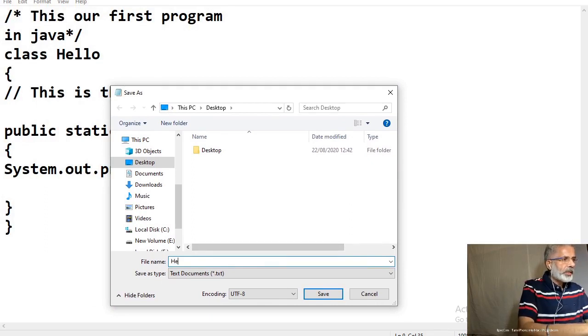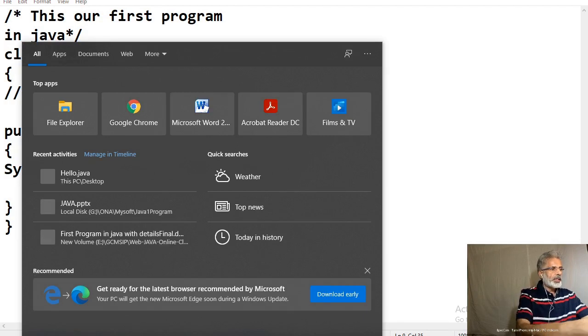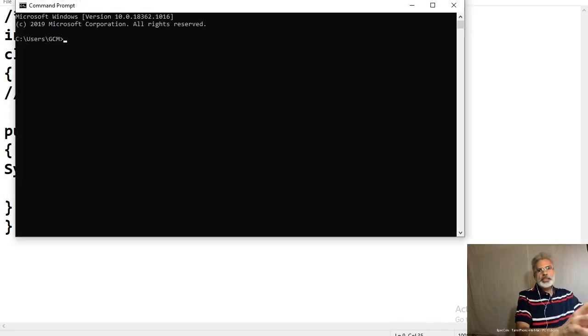capital H, Hello.java, put double quotes, then save. Now our program is saved on the desktop. Now we run this program. We are going to the command prompt. Type CMD in the search box and open your command prompt.